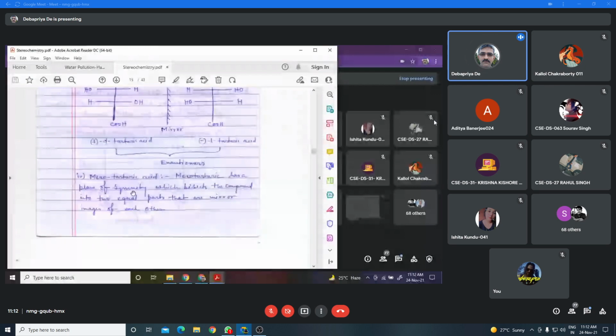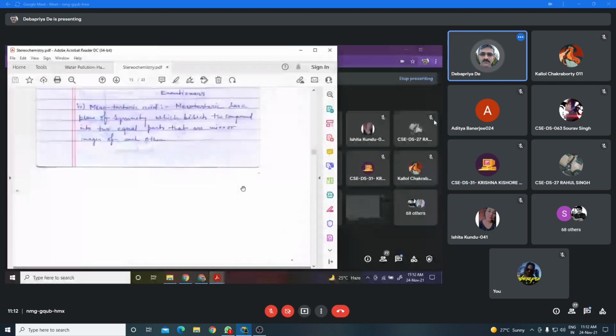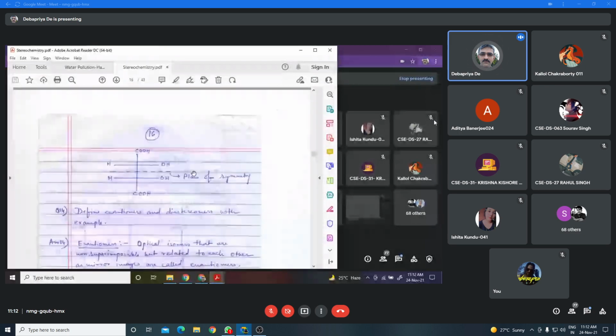That means a plane which can bisect the molecule in such a way that one half is the mirror image of the other half. And this compound is achiral due to the presence of the plane of symmetry. Just now I told you, when both the hydroxyl groups are on the same side of the vertical line, the molecule will be achiral. That means optically inactive. Okay.